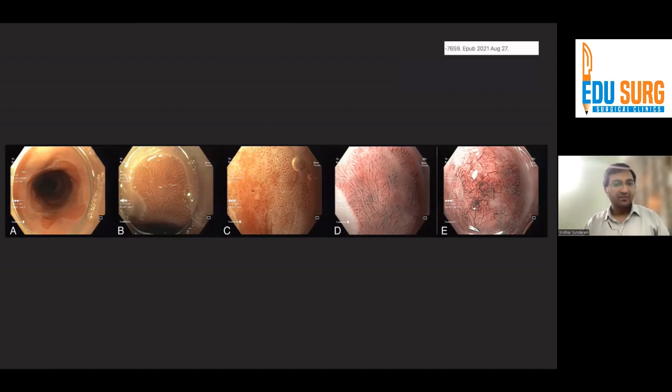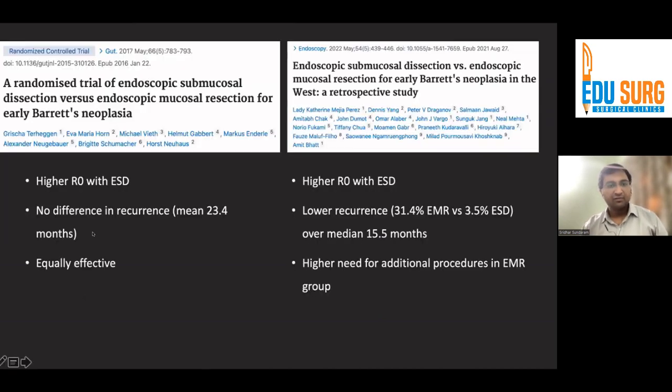So again, when do you choose EMR and when do you do ESD? There is clearly a higher R0 rate with ESD. If you look at the two major trials, one was German data of around 63 patients. They found that the rate of R0 was higher with ESD, but there was no difference in recurrence.